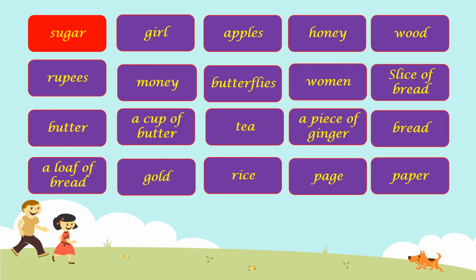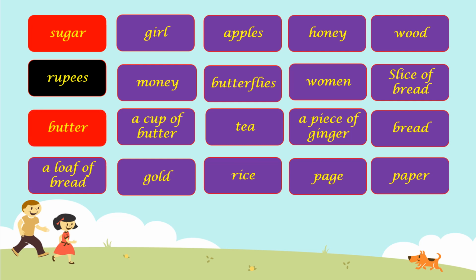Moving on to the next one, that is rupees. Can you count rupees? Yes, you can count. You can say, I have 10 rupees, I have 2 rupees, I have 5 rupees. So that means we can count rupees. That is countable. Butter. We cannot count butter.